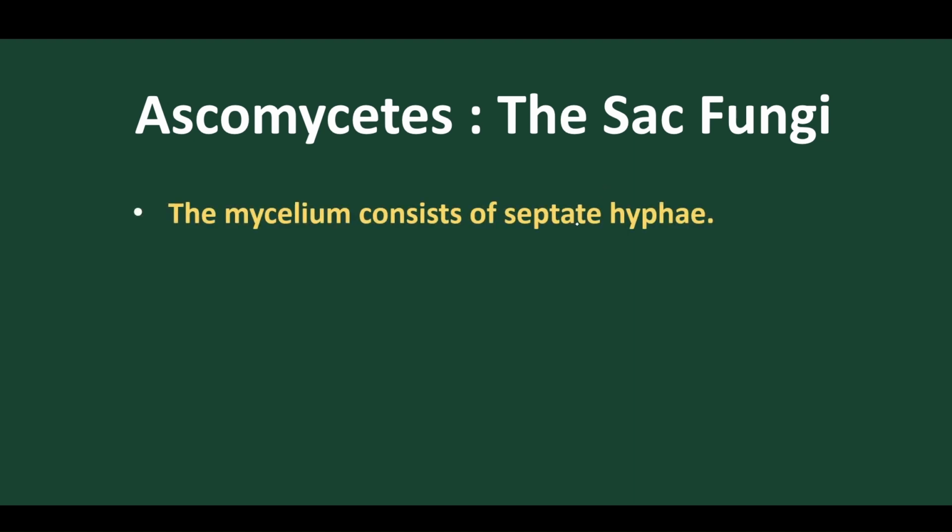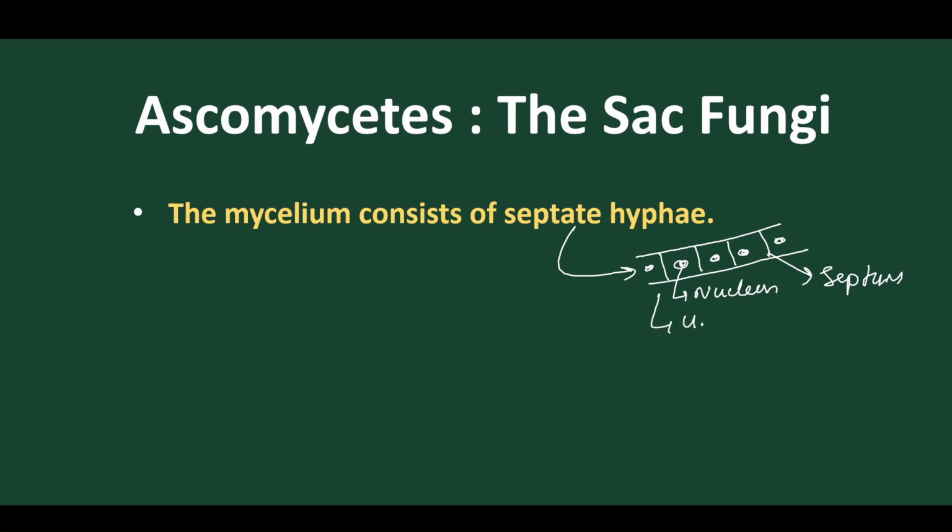The mycelium present in Ascomycetes is made of septate hypha. For example, this hypha contains septum in between. Due to the septum present, the fungi is uninucleated or multicellular. These are the nuclei present and these are the septa present. When we find septum and nucleus present, these are called septate hypha. Here we find it is uninucleated and also multicellular.